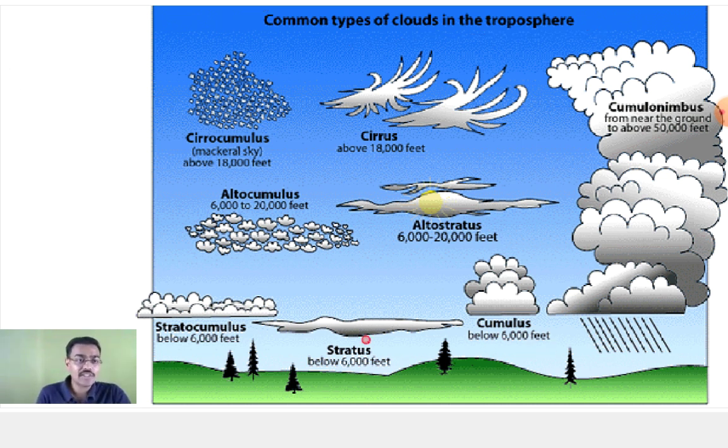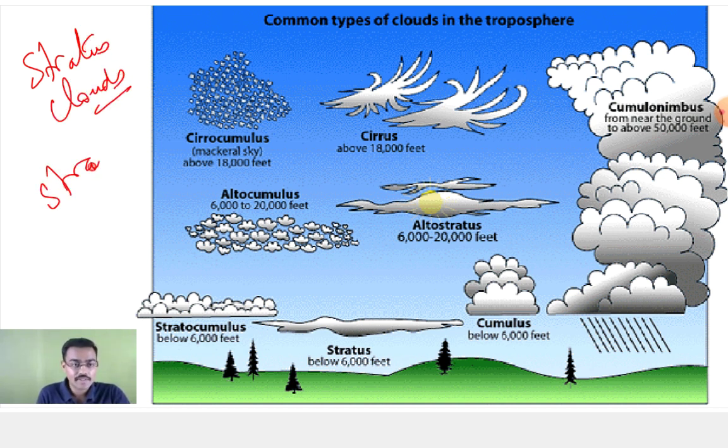Now the next type is your stratus clouds. Stratus means straight. So where you have the flat base-like structure, so that is your stratus clouds.